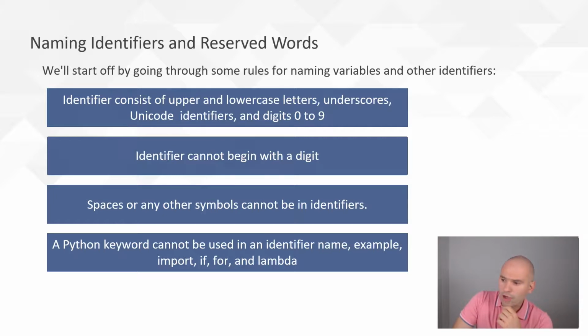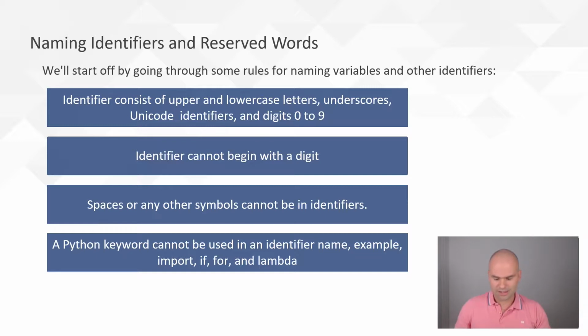And out of these, the cannot begin with a digit, there is only one example that's kind of an exception, and I only mean kind of. If you have a file that begins with a 1, you can run that, you can execute that particular script, but you cannot access it from another file because then that's going to crash.